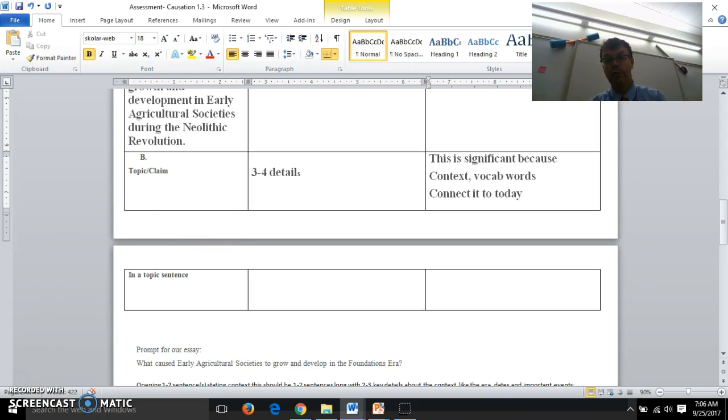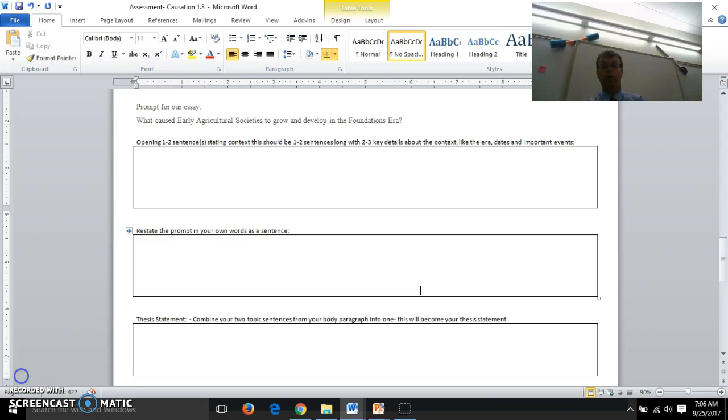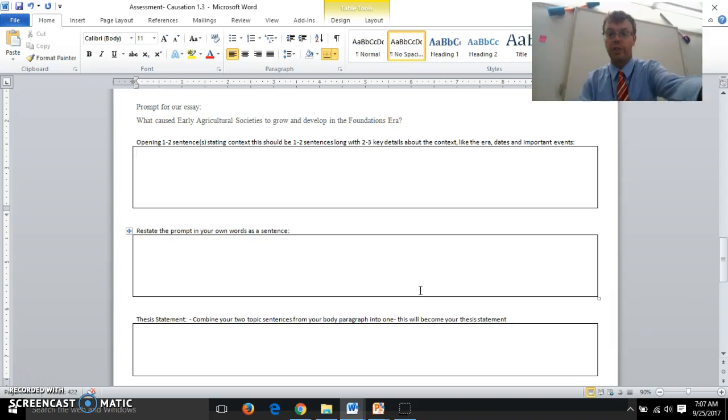But we're not quite done yet. Let's move on to our next step. We're now going to prepare our introduction. The introduction is what you do to open the paper. This will be the first paragraph of our paper. And to start it off, we are going to introduce our context. This is like the "previously on" that we see in a lot of TV shows. This is introducing our reader to the era and what's going on in the world in this time.